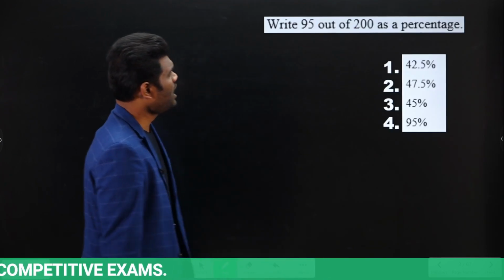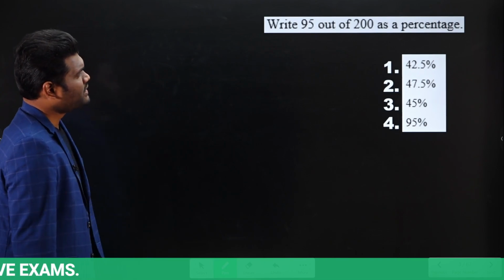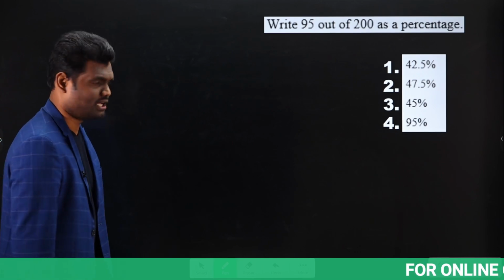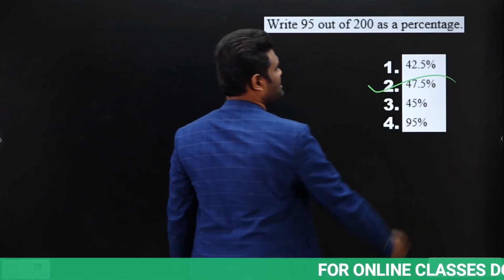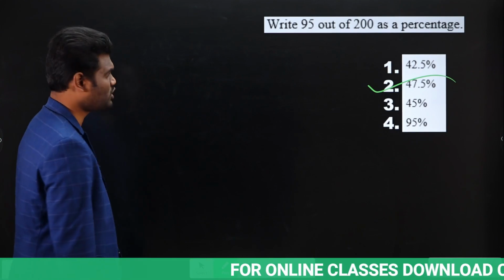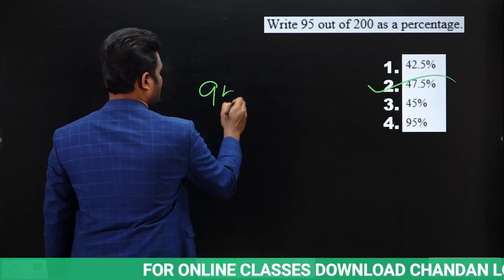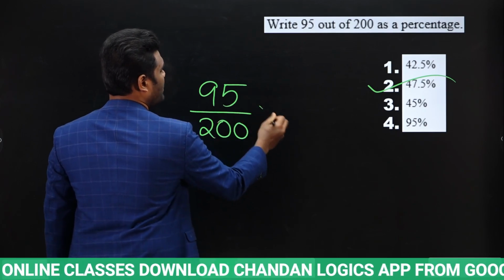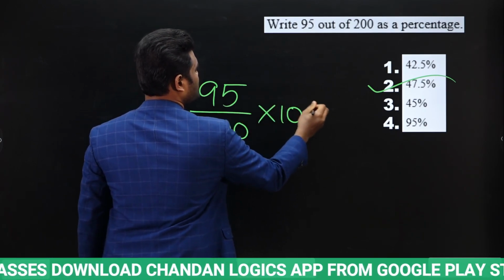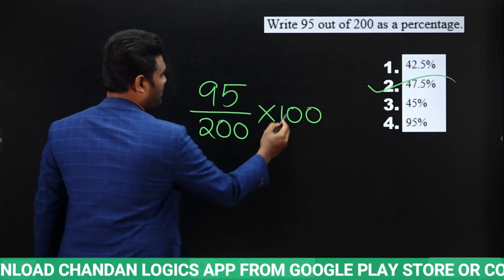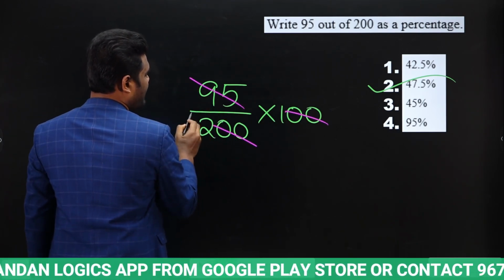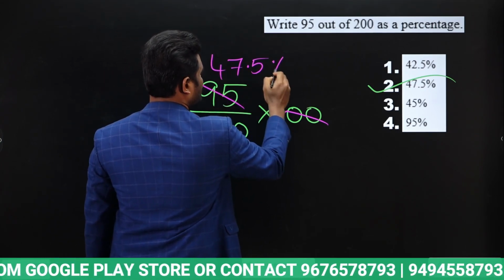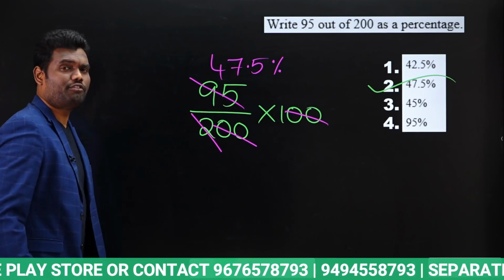Look at the first question. Write 95 out of 200 as a percentage. This is a very simple question. The answer is 47.5%. In terms of percentage, we need to know 95 is how much percent of 200. As we need it in terms of percentage, just multiply by 100. The double zeros get cancelled, and 95 divided by 2 is 47.5. So the answer for this question is 47.5%.